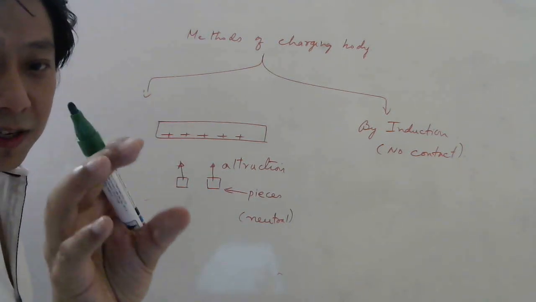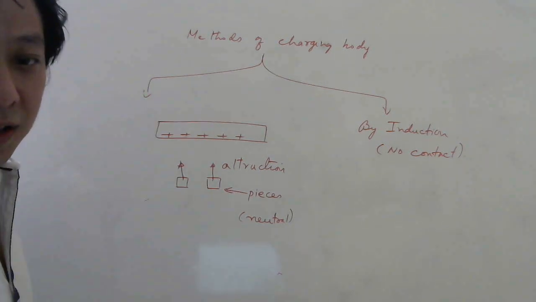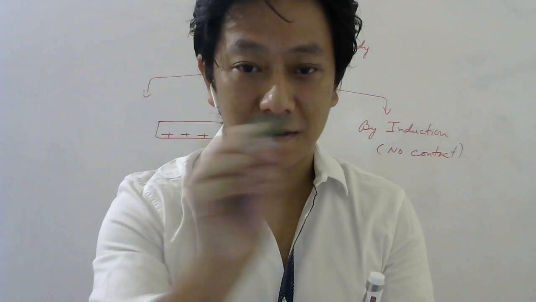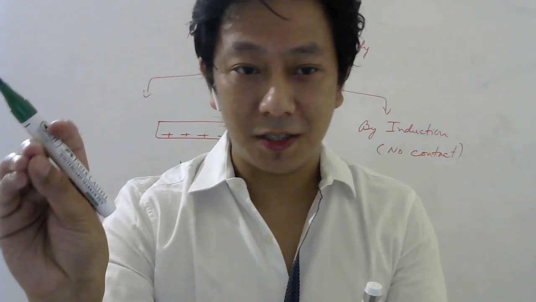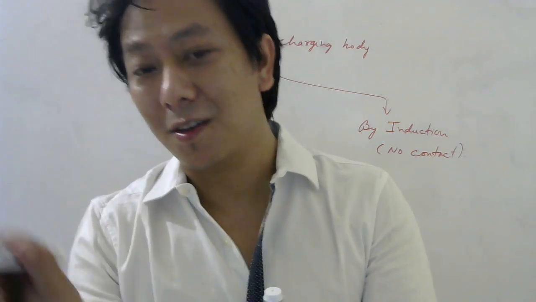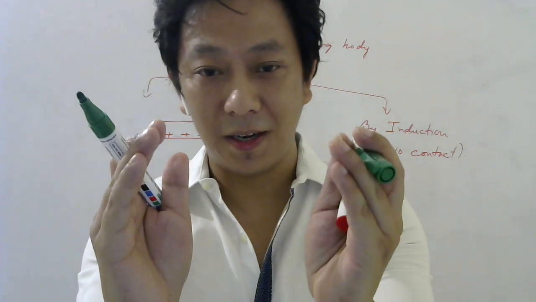If you have an atom, here is the nucleus, here is the electron. When you bring a positive charge nearby, the electron tries to stay more time there, so the whole orbit in a way shifts.